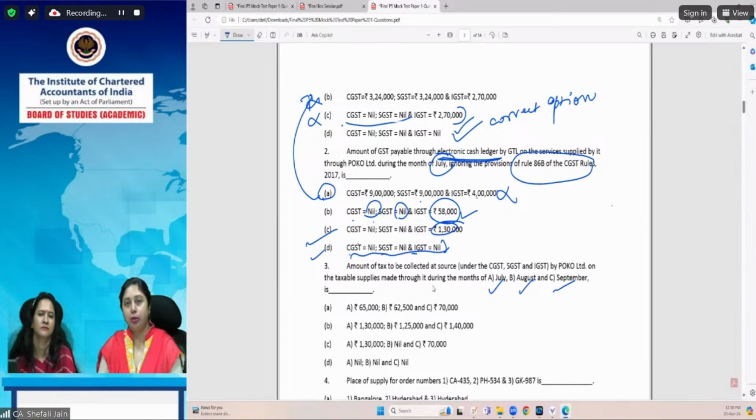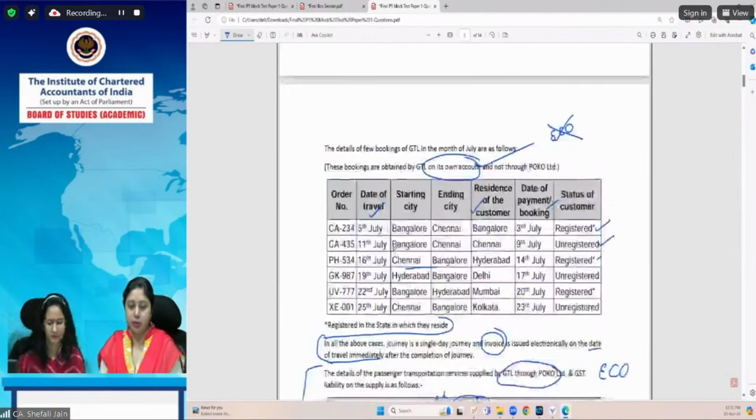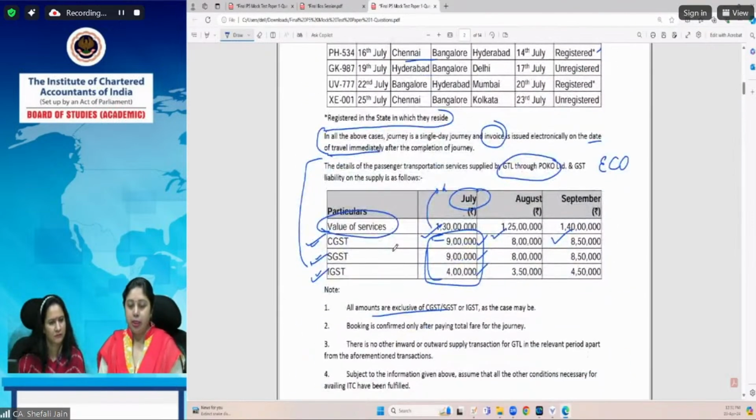In fact, the ECO will collect the TCS amount from the payment of consideration to be made to the supplier. Now, in this question, the information given is that in July it has provided services of 130 lakhs, 125 lakhs in August, and in September 140 lakhs. But the bifurcation is not given. What we know is we have to deduct TCS from this amount because 9(5) is not applicable.